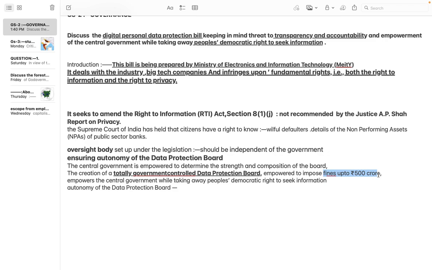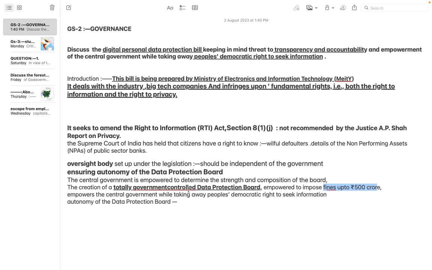So it will be a big apprehension for the opposition parties also, and small NGOs also, because they can sometimes critically speak about the government, right? So this is where it is written, right? So here at the end you can write: it empowers the central government basically, while taking away the people's democratic right to seek information, and the autonomy of the Data Protection Board, right? So this is what, and you can write it simply.